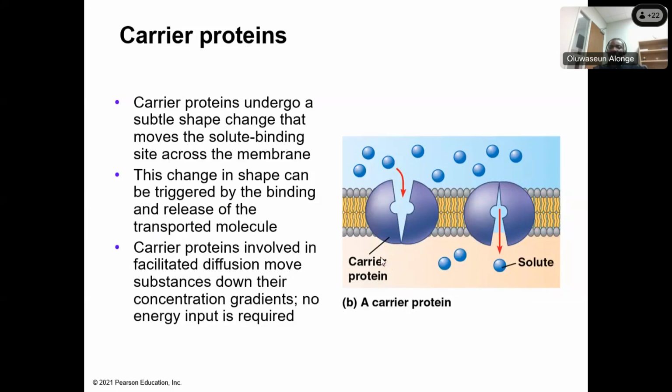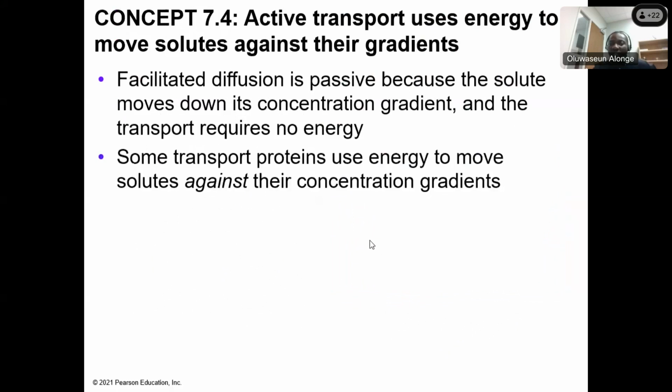All right. Now we have the other kind of transportation that we call active transport. Again, I've talked about passive transport: diffusion, osmosis, and then facilitated diffusion. Facilitated diffusion does not require energy, so it is still passive. It only requires a protein.